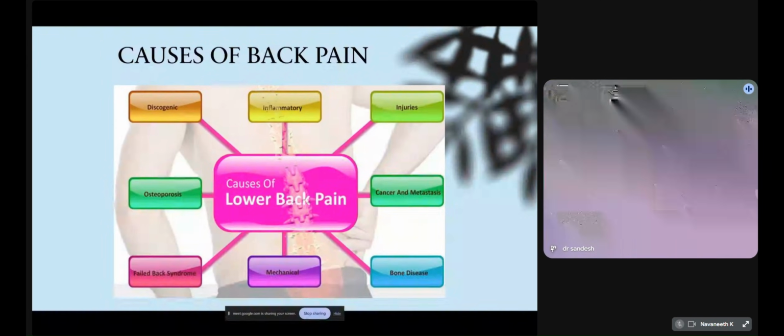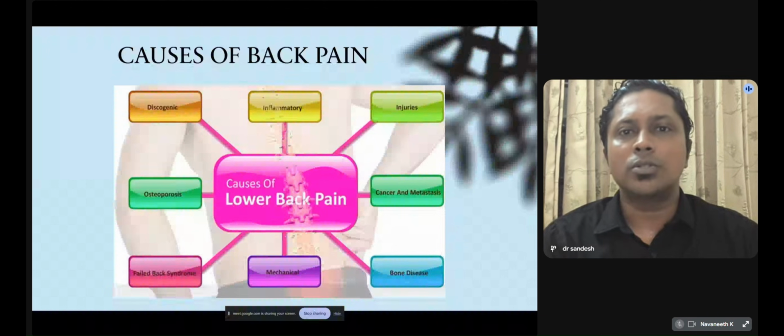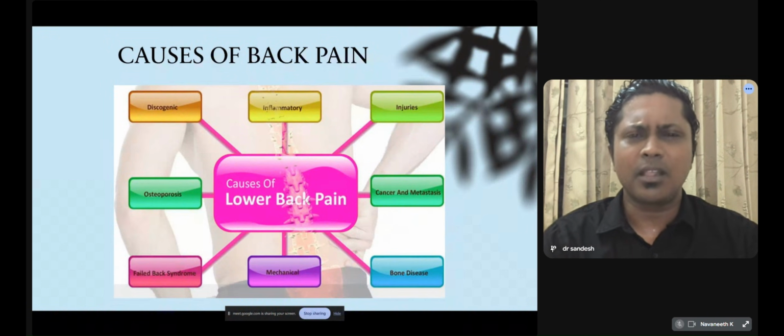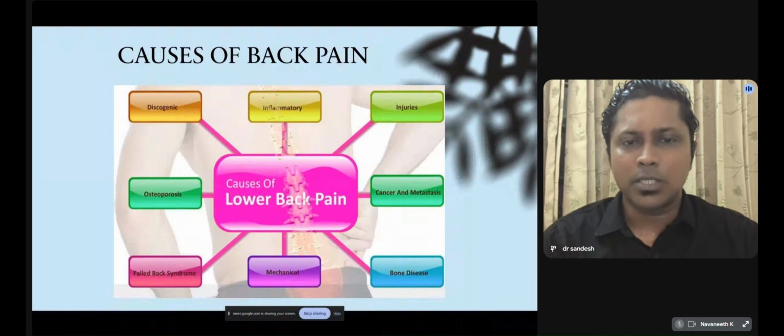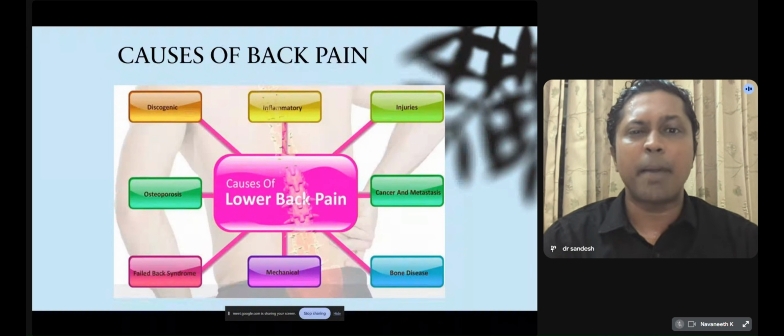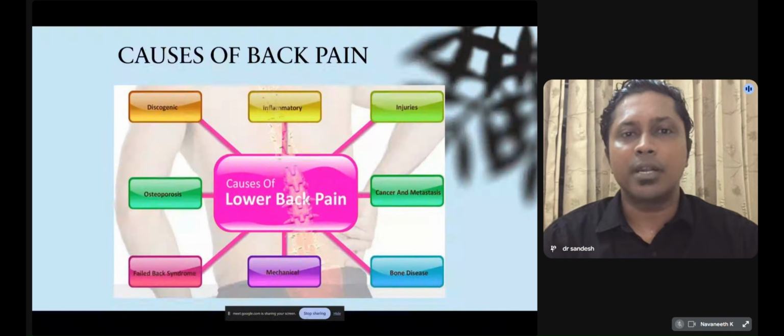So, what are the causes of back pain? This is a small chart representing different causes of back pain. The most common cause of back pain is mechanical, in more than 90% of patients. This is mainly due to overstrain, improper lifestyle, and back strain, which can be preventable.